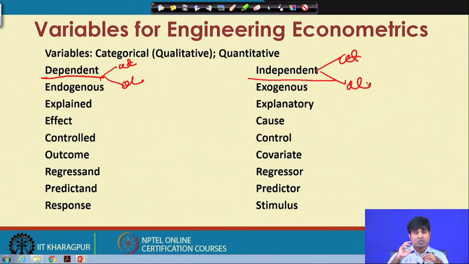So, there are certain econometric tools, and they are variable specific. If you are using a qualitative variable as the dependent variable, then your model structure will be different. If it is the independent variable, then the model structure will also be different. That is why you must see how many variables are there in the system, how many are qualitative in nature, and how many are quantitative in nature.